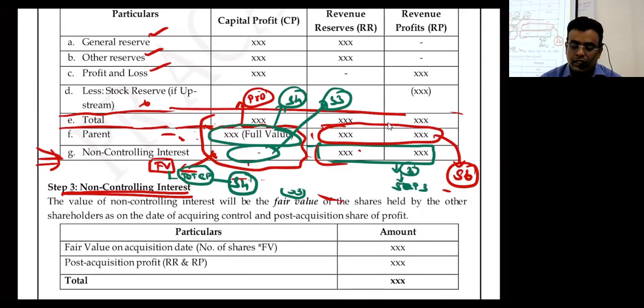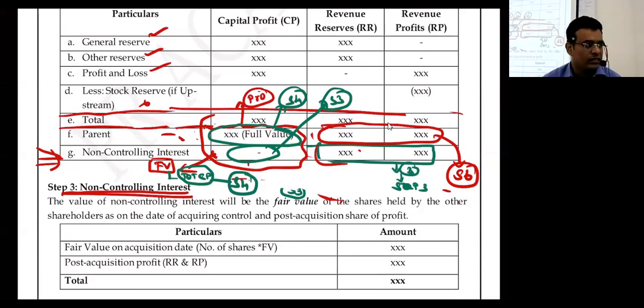In case of fair value method, there is no need to split up CP itself, because the entire amount will go to step number 4. It will never come to step number 3. So there is no meaning of splitting into holding amount and NCI. If you want, you can split up, but not that. In case of fair value method, total CP goes to one place, that is step 4.